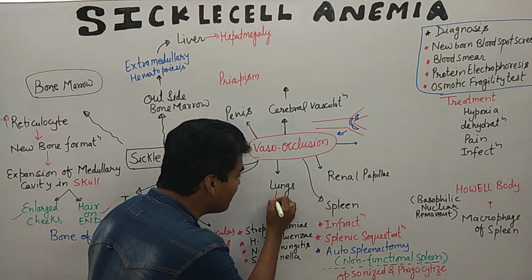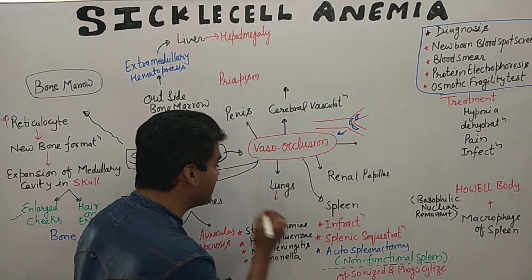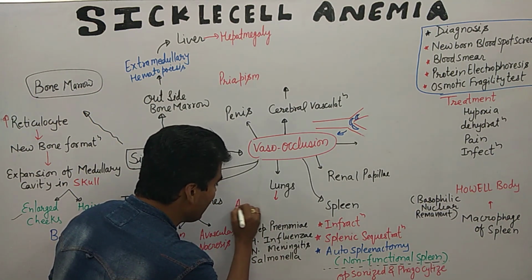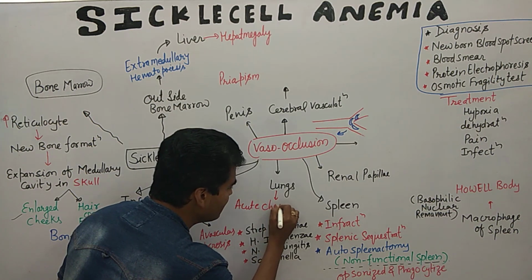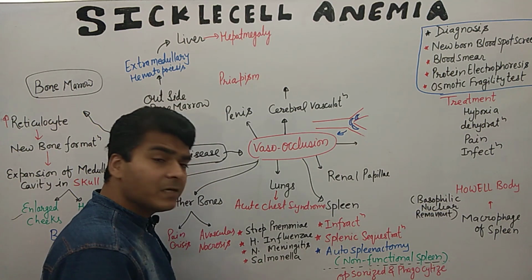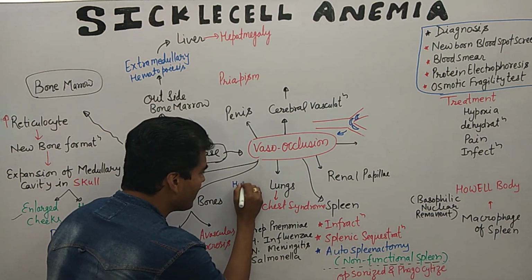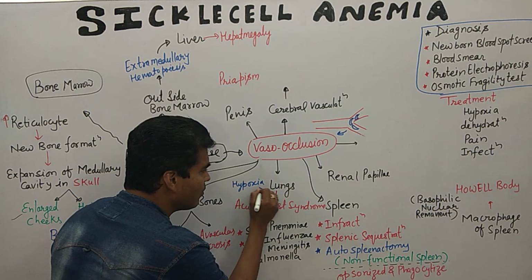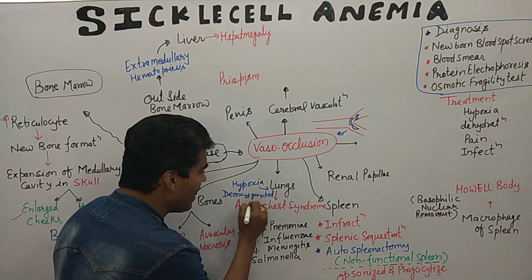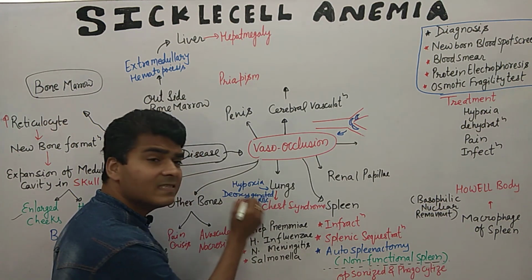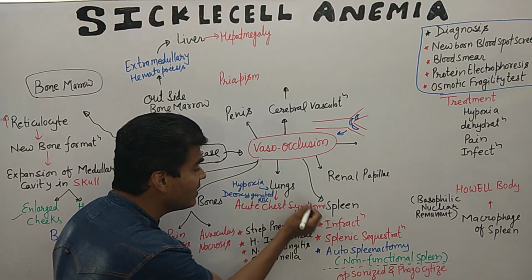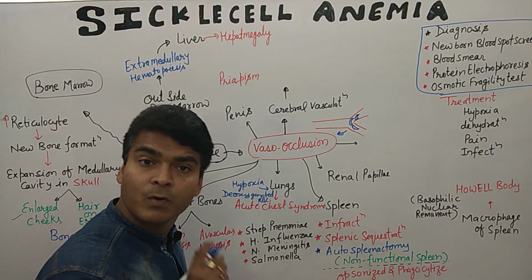It ultimately causes acute chest syndrome. Why does it occur? Because of hypoxia in the lungs. Hypoxia occurs because of deoxygenated RBCs present, and this hypoxia ultimately leads to acute chest syndrome, okay everyone.